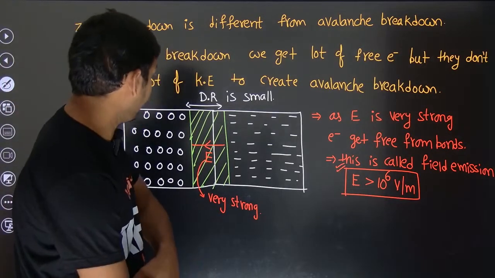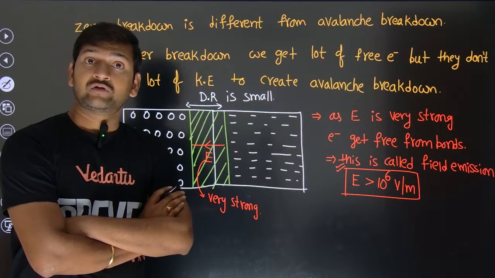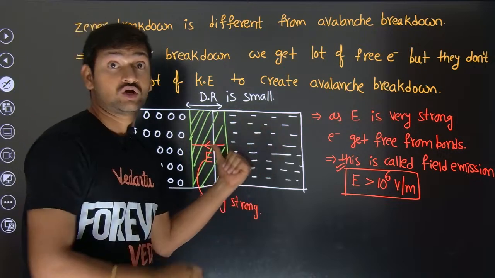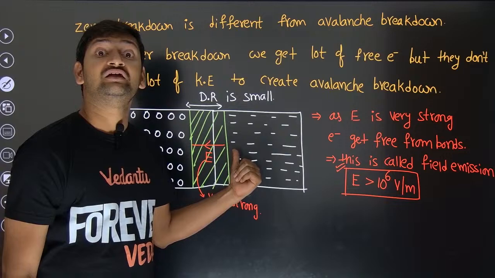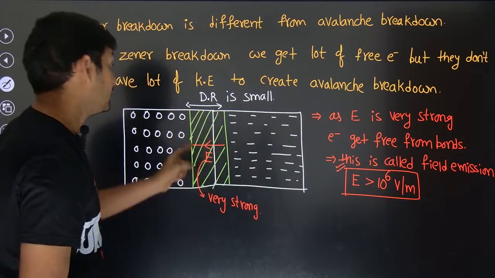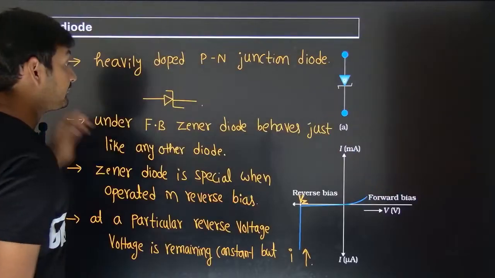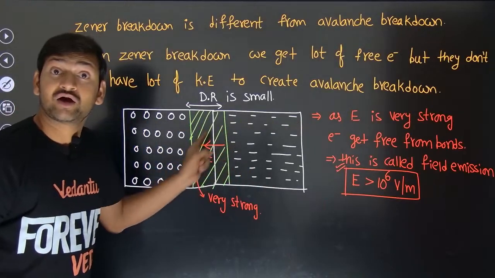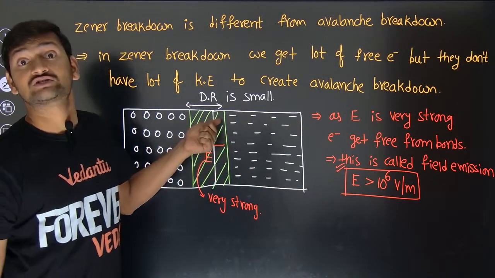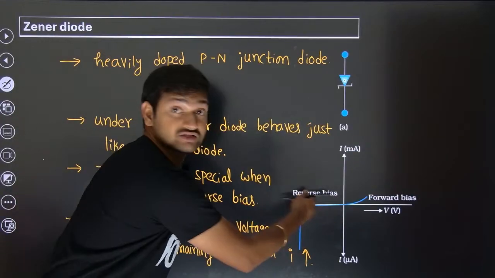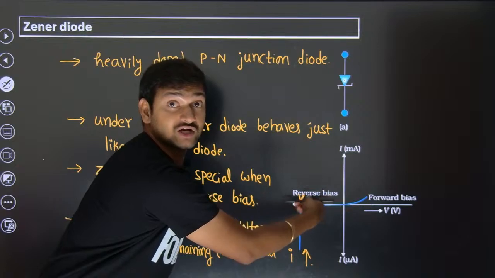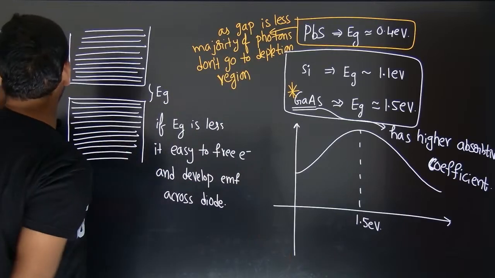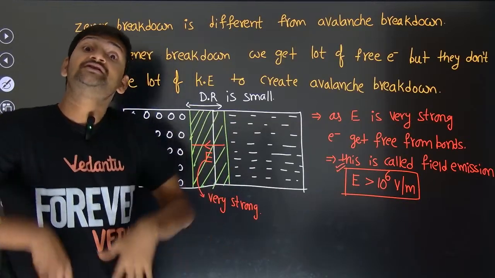Okay, fine. Now look, heavily doped will have a strong electric field, but that electric field, whatever is there, is not enough to make the electrons free. Now, as I apply the reverse voltage, this strong electric field becomes even stronger. As the negative voltage across the PN junction diode or the Zener diode is increased, the potential difference across this barrier also keeps increasing.